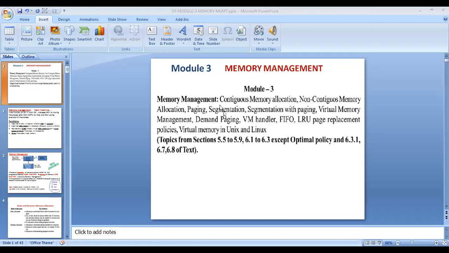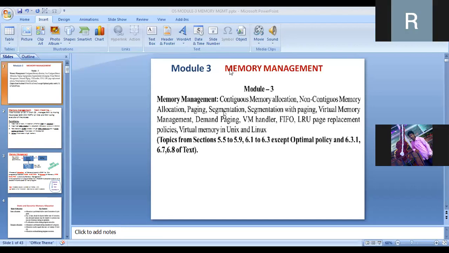According to the syllabus, we have continuous memory allocation and non-continuous memory allocation. Then we have paging. The important concepts regarding memory management are paging, segmentation and virtual memory. And we have many page replacement algorithms, such as first in, first out, and least recently used. So this module 3 is reserved to deal with memory management.